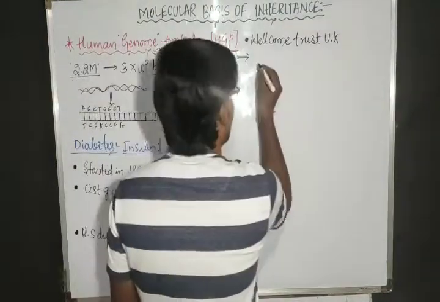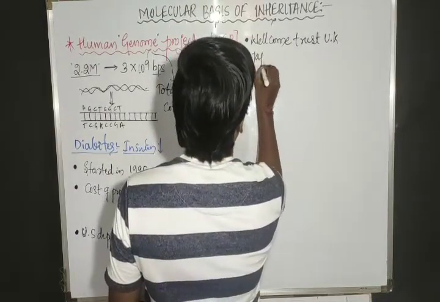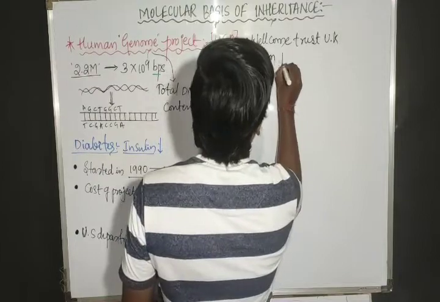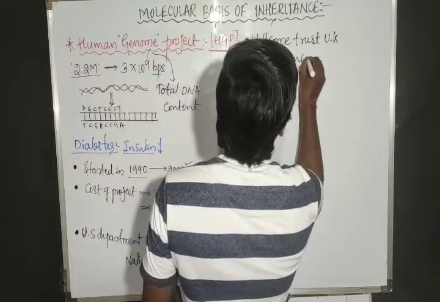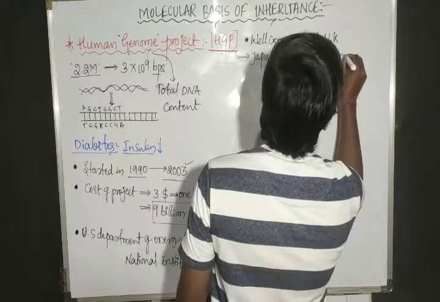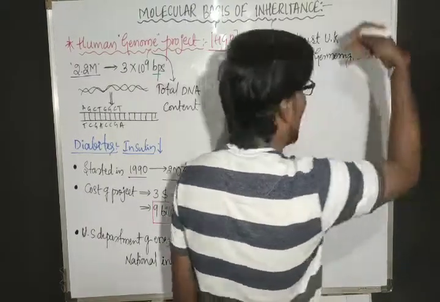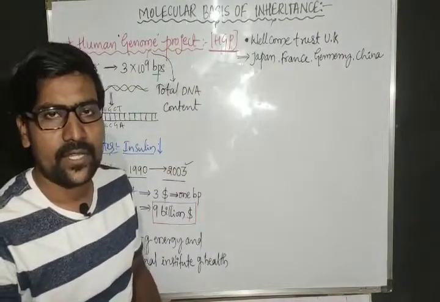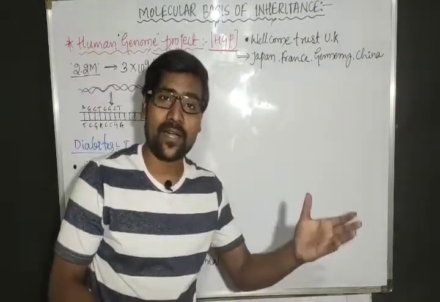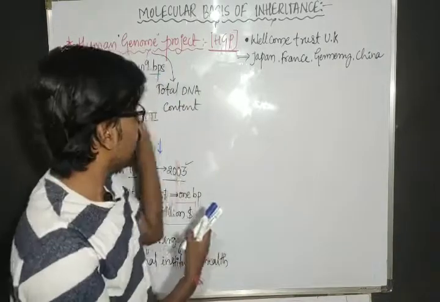Along with that, many other countries also contributed to this project. Which are those countries? If you want to count the major countries: Japan, France, Germany, China, and so many other countries. So these are the major partners. Who started this project? America, first one. Which project? Human Genome Project.